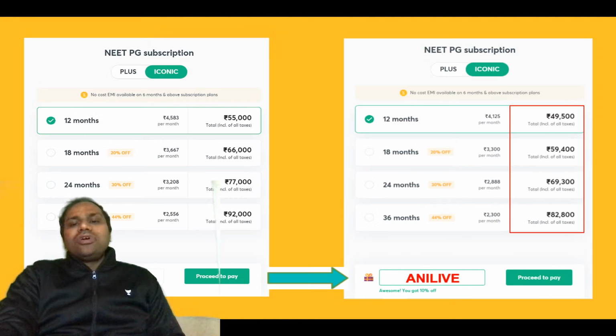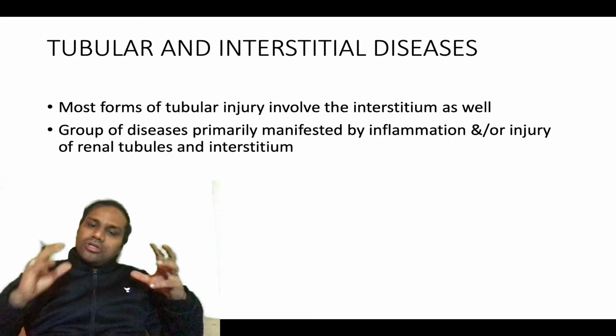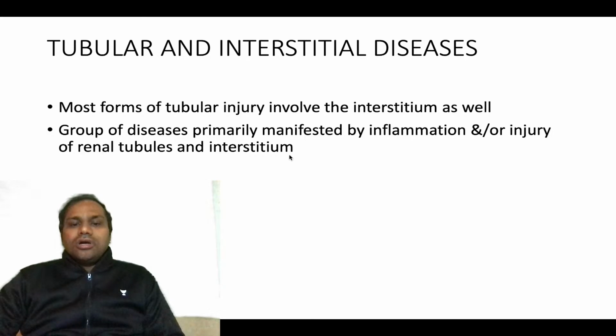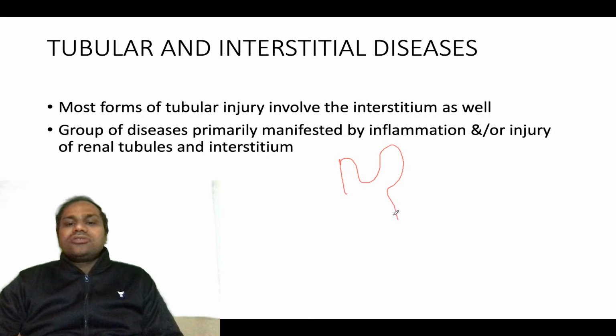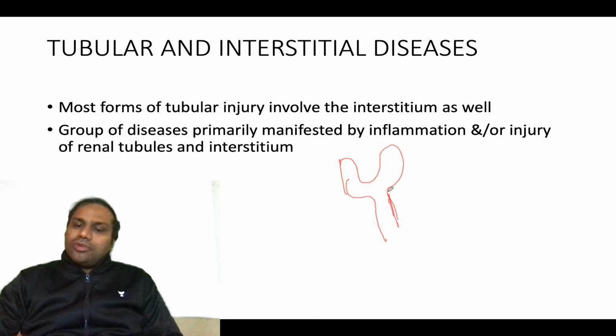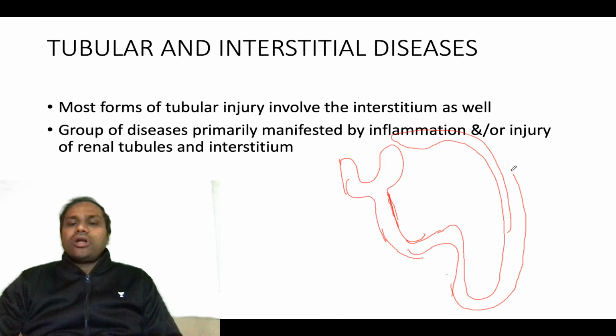Now today we will start with tubular and interstitial diseases. We just talked about the glomerulus. In the renal section we did glomerulonephritis, different types of glomerulonephritis, okay? So we did this part, the glomerulus, but below this glomerulus there is a duct. We need to talk about this duct also, basically PCT, DCT and all. We need to talk about this duct very importantly.